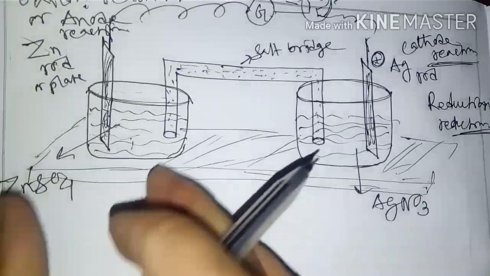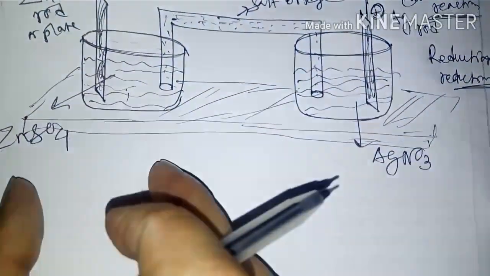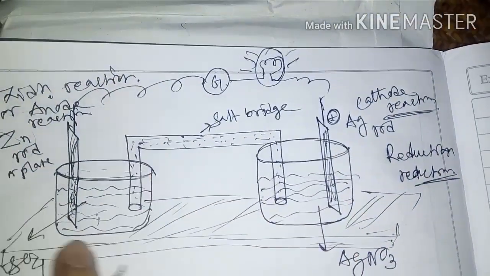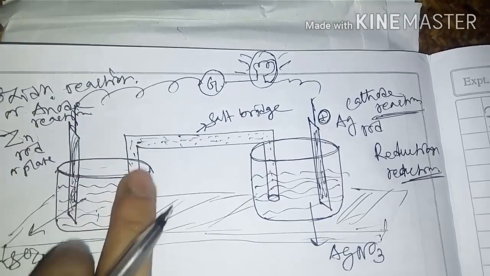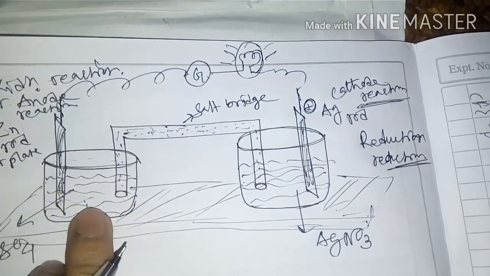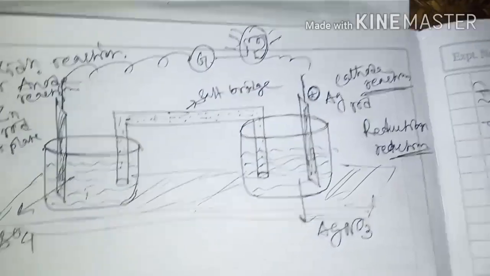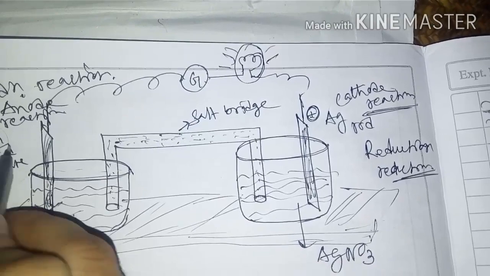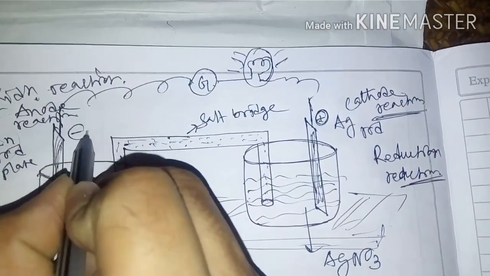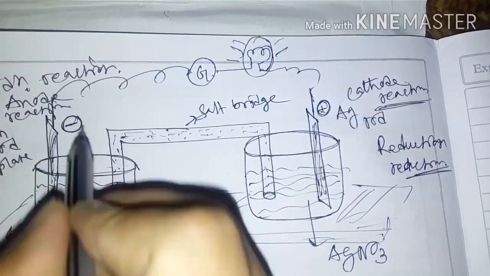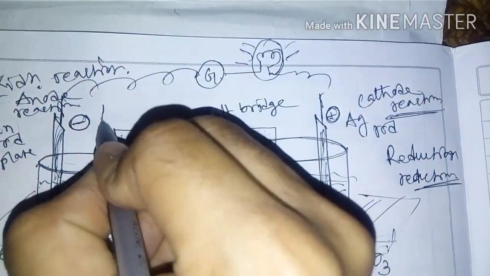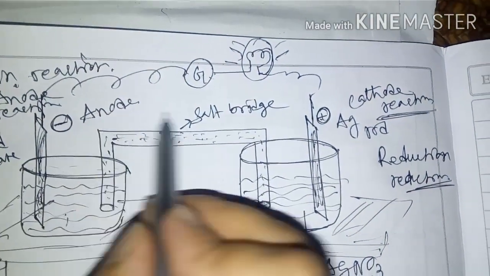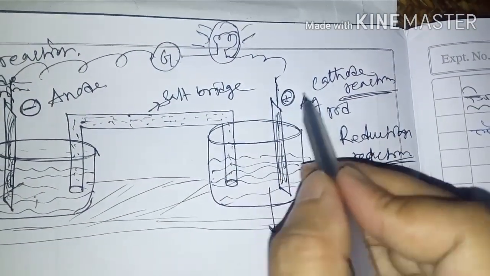Now individually you have to write this reaction. This left hand side is where the anode reaction is going on, or oxidation reaction takes place. This rod is called the zinc rod, and its sign is negative. This negative is called the anode, and this one is the cathode. The cathode sign is positive.